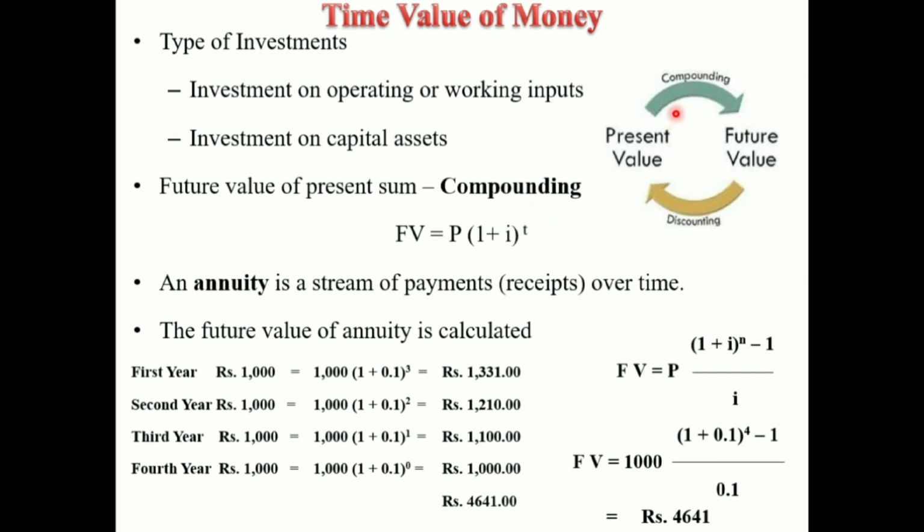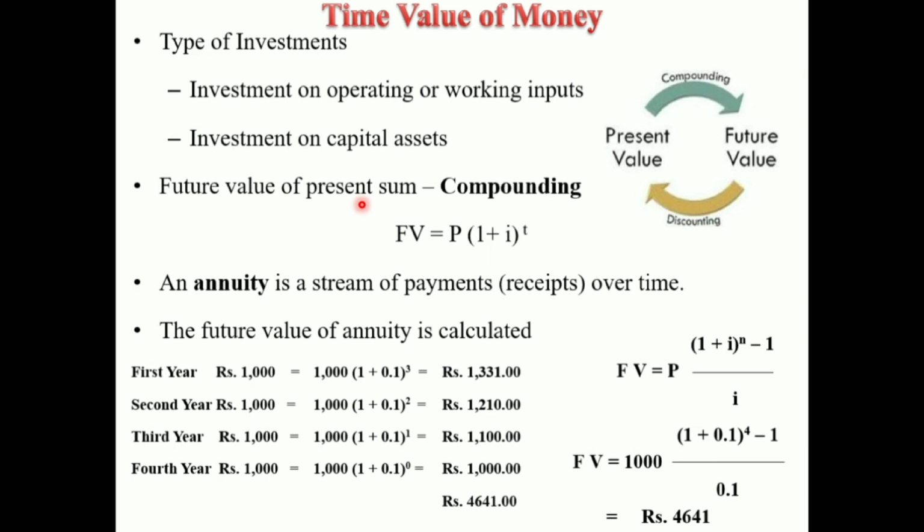What is meant by compounding? Compounding is the future value of a present sum. A rupee today is worth more than a rupee in the future. This is primarily due to its opportunity cost. Here opportunity cost is nothing but the interest. Interest will be added to the principal over time and hence its value increases. Future value of a present sum is an important concept in financial analysis and this is called compounding.